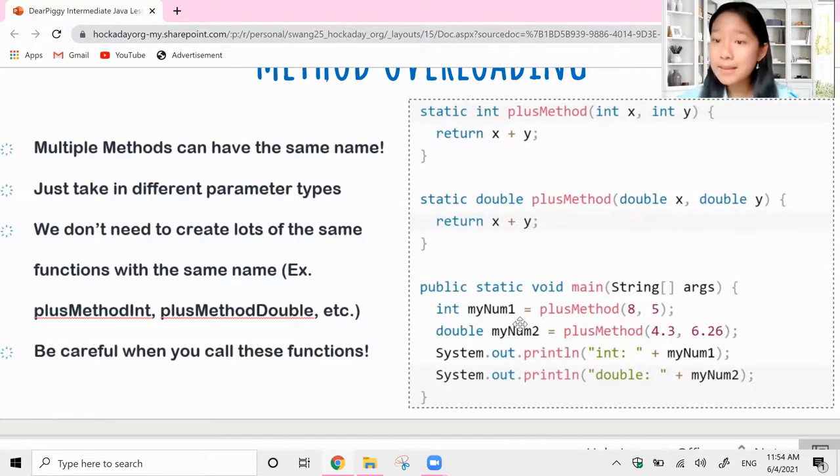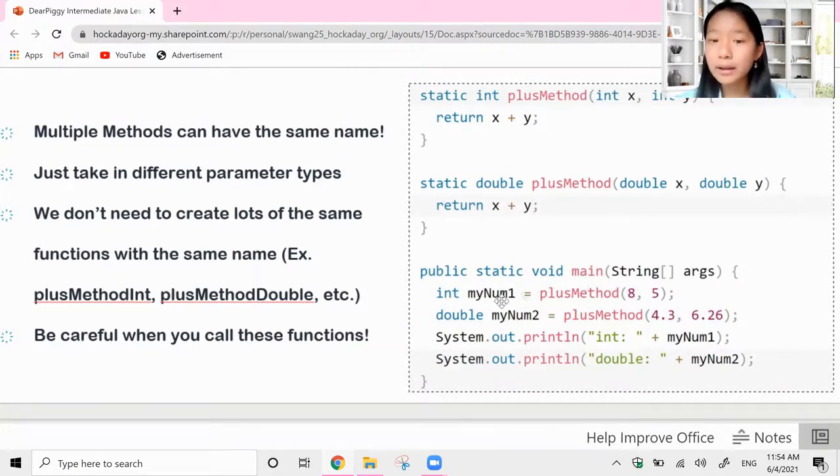So why is this good? You might think that this is kind of tedious, creating the same thing over and over and over, just changing the return type and changing the parameters. But this is actually going to save a lot of time and clear up some confusion when you're running your code. Because imagine if you created different functions for all of these. You would have plusMethodInt, plusMethodDouble, plusMethodString, plusMethodFloat. You would have all sorts of different methods with different names when you're basically just changing the return type, right?